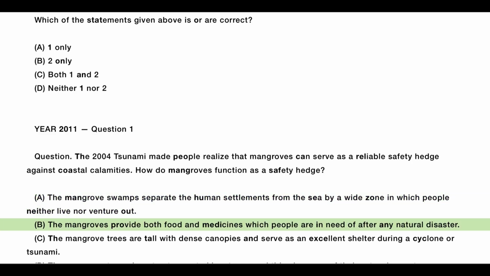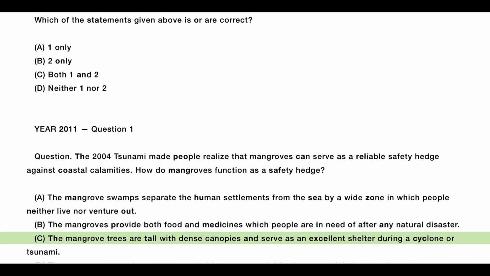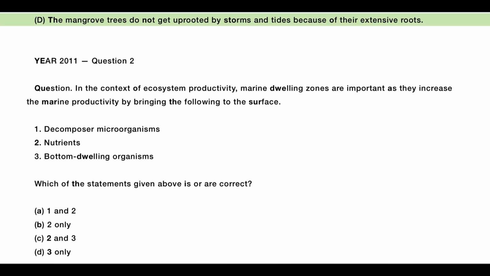B. The mangroves provide both food and medicines which people are in need of after any natural disaster. C. The mangrove trees are tall with dense canopies and serve as an excellent shelter during a cyclone or tsunami. D. The mangrove trees do not get uprooted by storms and tides because of their extensive roots.